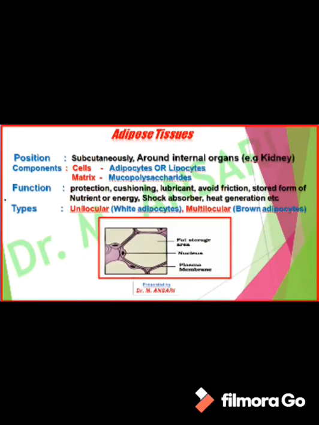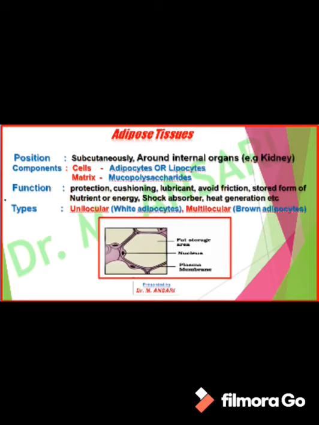With areolar tissue, the other tissue included in loose connective tissue is adipose tissue. Adipose tissue is present below the skin, that is subcutaneously, and around internal organs, for example around the kidney. The cells present in adipose tissue are called adipocytes or lipocytes. In adipocytes, the fat first deposits in small granules. Further, these deposits unite and form a big deposit.